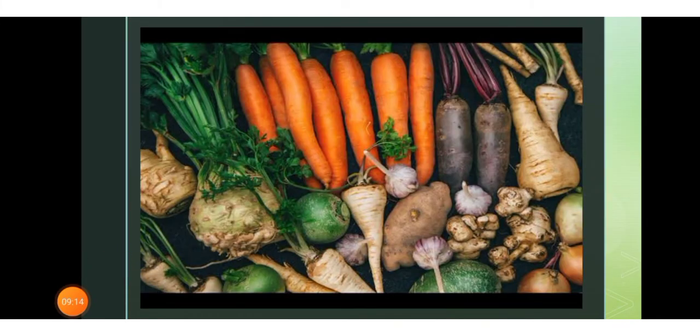We use different parts of the plant like root and stem as different food items. Now let's learn with the root. Have you eaten any of the vegetables shown in this image? These are the roots. See it properly so that you can remember and recall what you are eating.